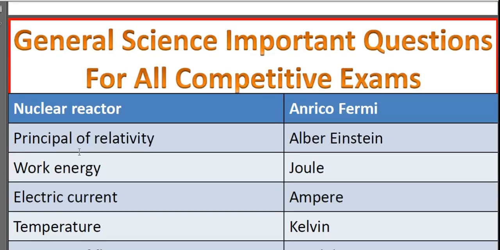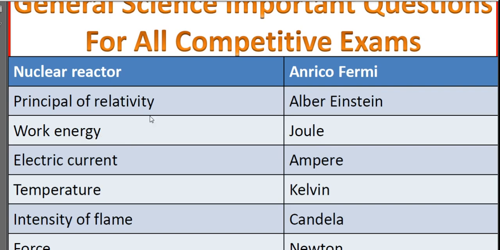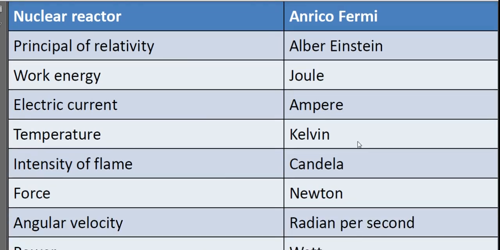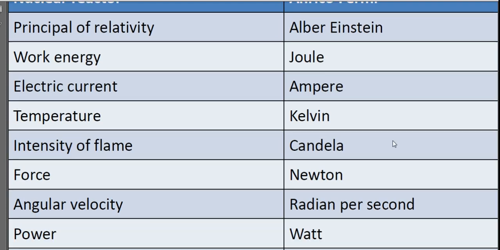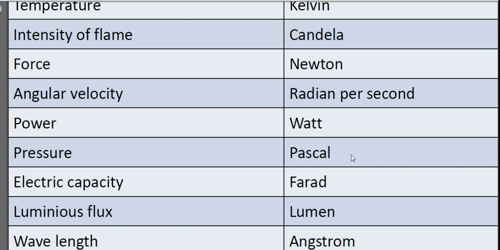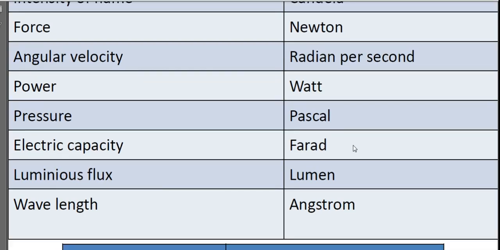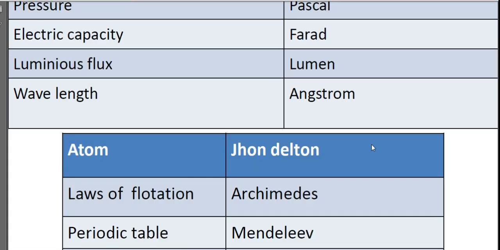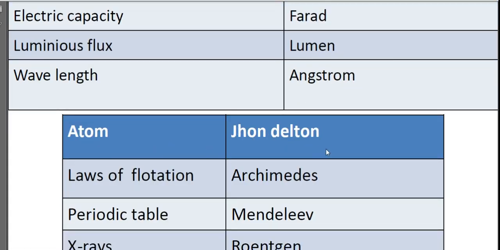Nuclear reactor, Enrico Fermi. Principle of relativity, Albert Einstein. Work and energy, joule; electric current, ampere; temperature, Kelvin; intensity of flame, candela; force, Newton; angular velocity, radian per second; power, watt; pressure, Pascal; electric capacity, Farad; luminous flux, lumen; wavelength, angstrom. The discoverer of the atom is John Dalton.